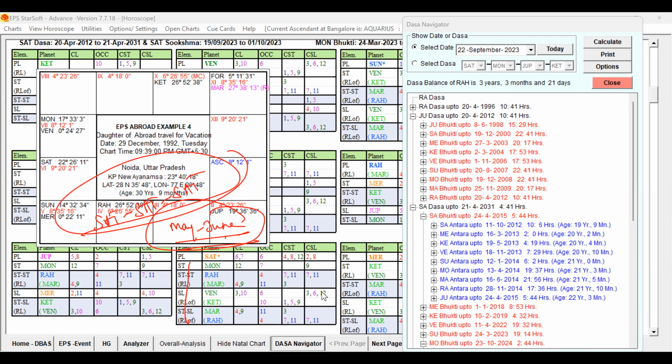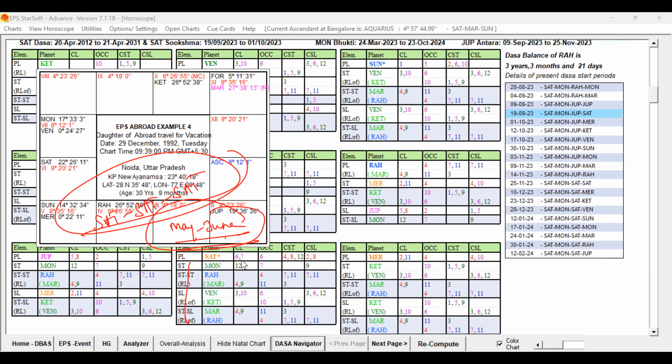So you can see which houses vacation is signifying. You can see the seventh lord; 7 and 9, 7 and 11, all are supportive. And if the fifth house is also present, then only it will favor a vacation, because for a pleasure trip and all, the third house is required, and Lagna and 5 are also connected. That's good. Which planet has the fifth house and 11th house? The 11th house is already there here, but what about the fifth house? Jupiter. Jupiter is the fifth lord. Jupiter is not playing a role here, but if you see, Jupiter is aspecting Saturn.